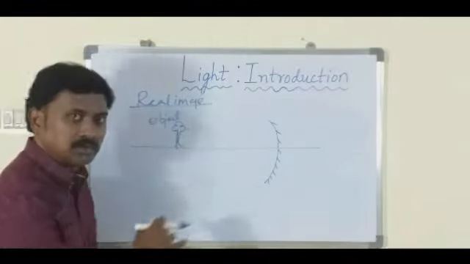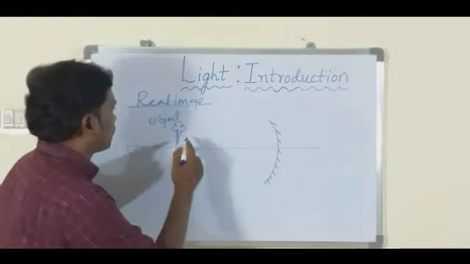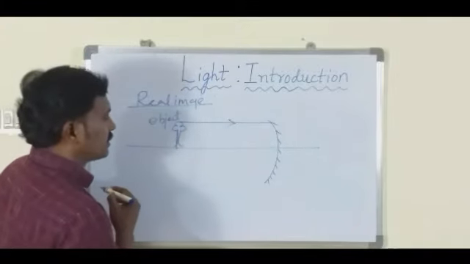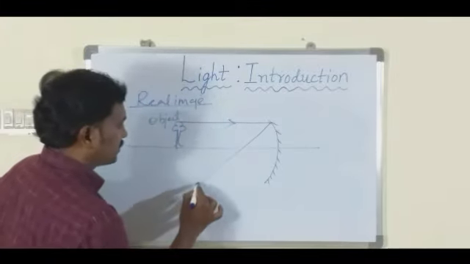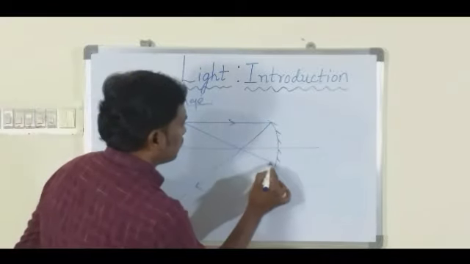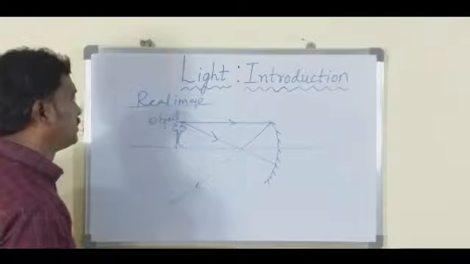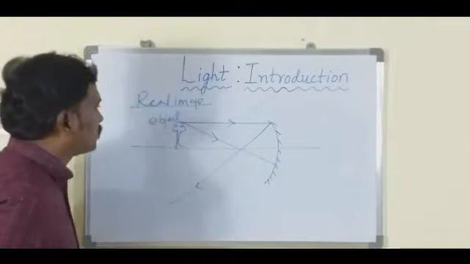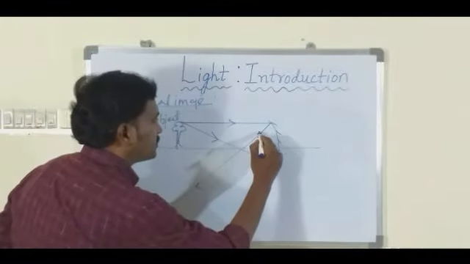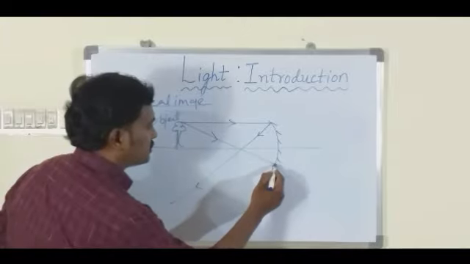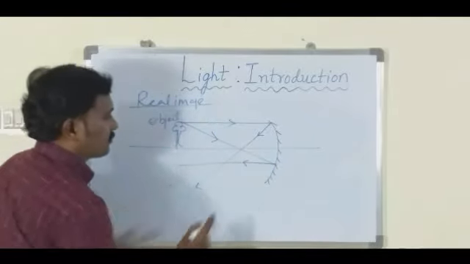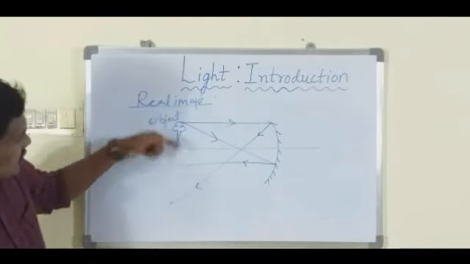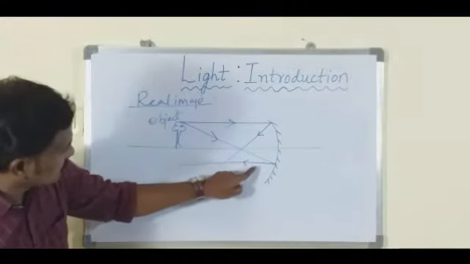But here I just want to show the ray diagram. This is the first incident light ray, and let me say it's getting reflected like this, and this is another incident ray. So we have two incident rays here, the first and the second, and two reflected light rays. The first incident ray is reflected like this, and the second incident ray is like this, and this is the reflected ray.